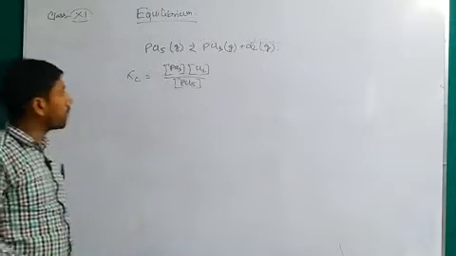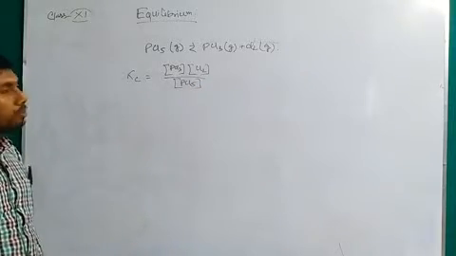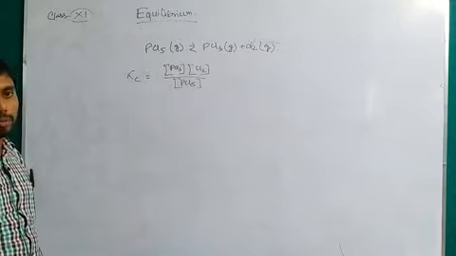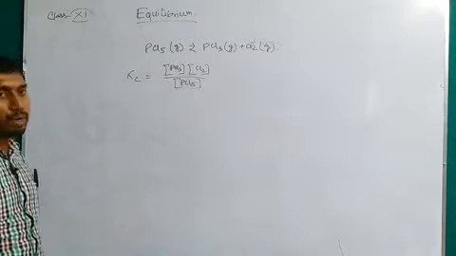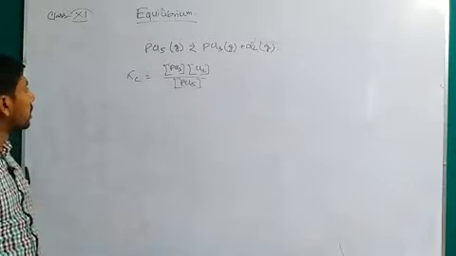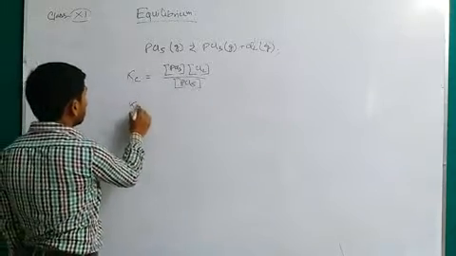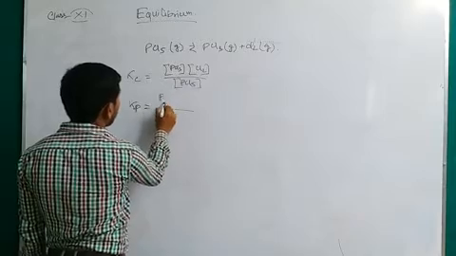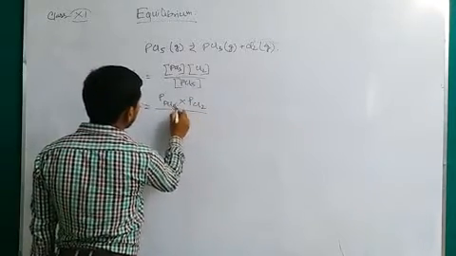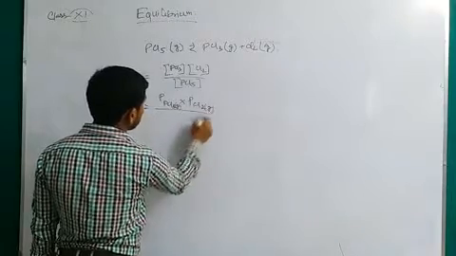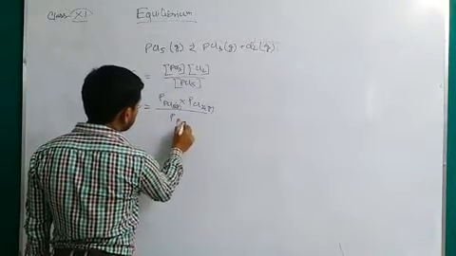This is in terms of concentration, and when we express it in terms of pressure, it becomes Kp equals the pressure of PCl3 times the pressure of Cl2 gas, divided by the pressure of PCl5.